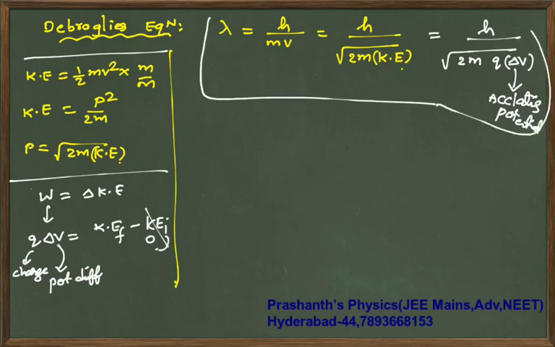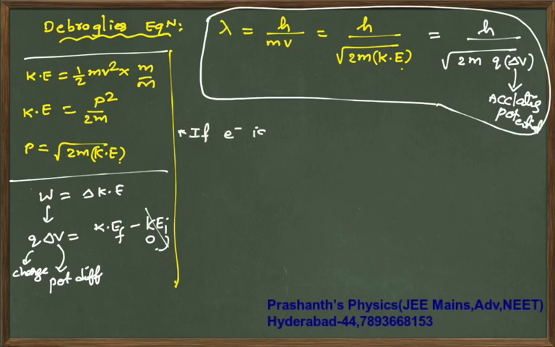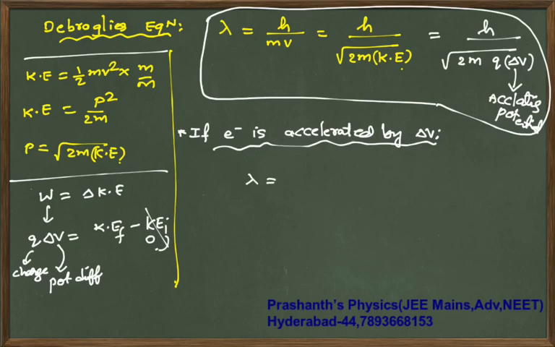Now, very important results I will give you. First, if an electron is accelerated by potential difference delta V, the lambda expression that you are going to get is lambda equal to h by under root 2 times mass of electron, which is 9.11 into 10 power minus 31, times charge e times potential difference.